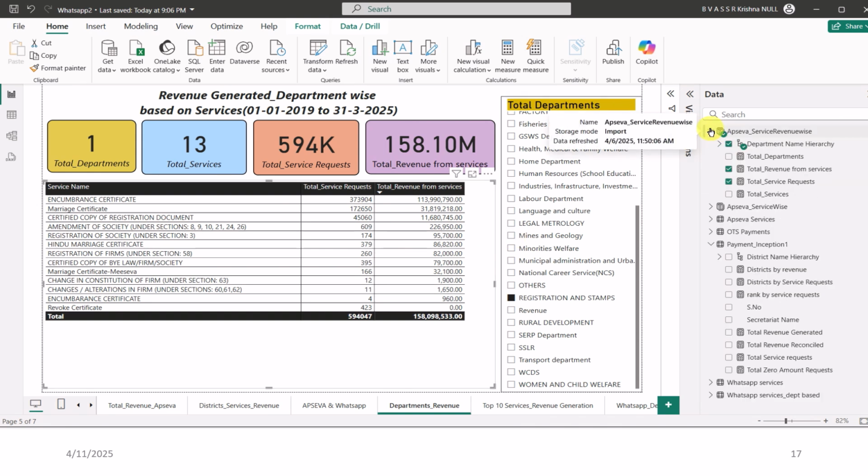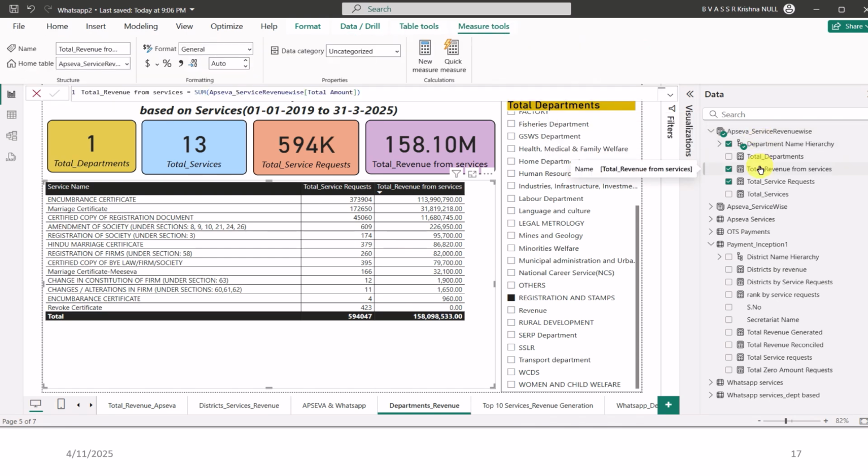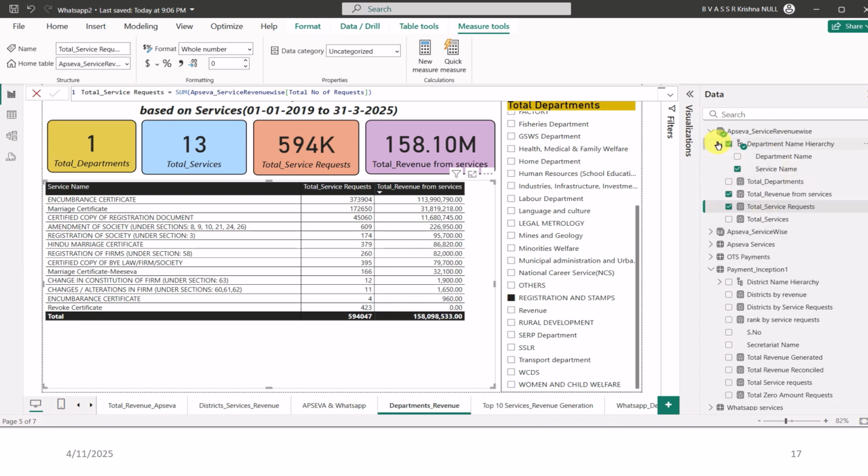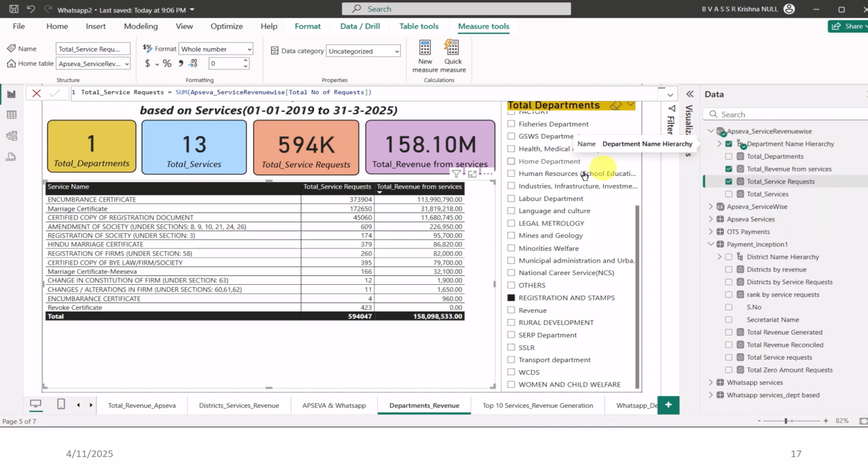So this particular slide lets us know, even when we click on the slide, that it is related to AP Seva service revenue. The total number of services and the total revenue generated is calculated using a measure named total revenue service using a sum function, and service requests are also generated using a sum function, and a data hierarchy has been created. So different service requests and the revenue for each service can be seen in this slide.